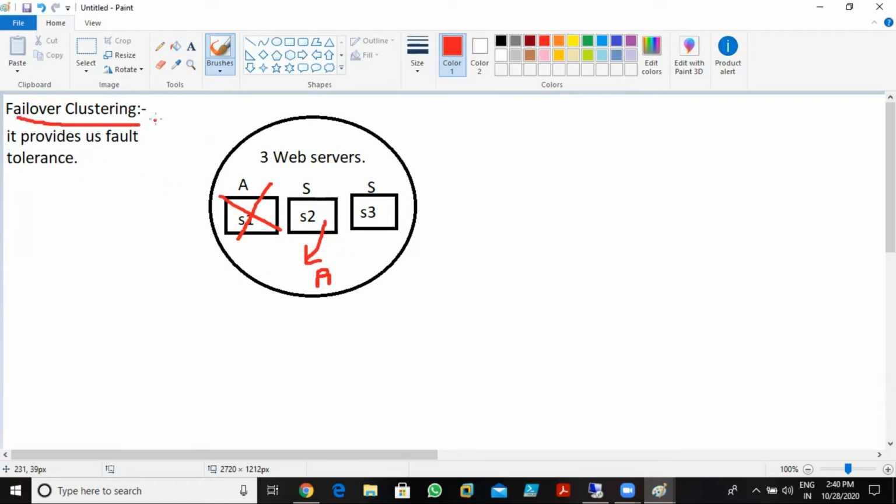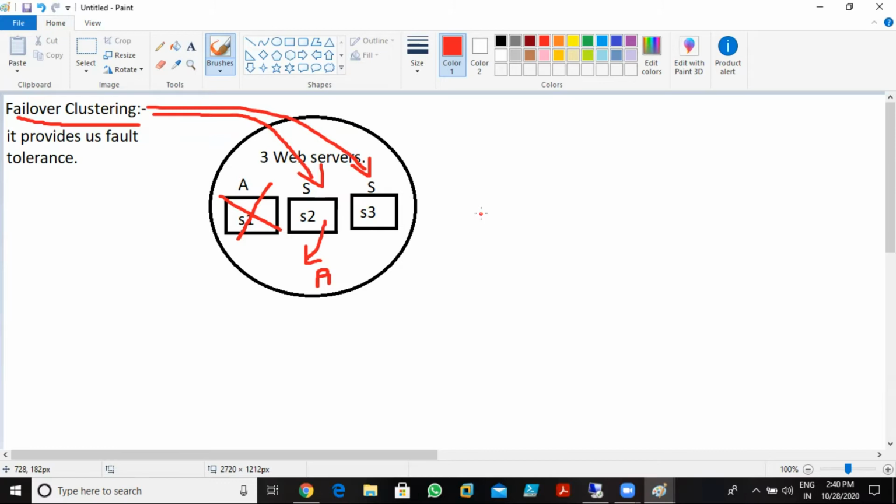The clustering automatically decides which server comes up, whether server 2 or server 3, and becomes the active server. So failover clustering provides us fault tolerance. If one server is down, the second or maybe third server automatically comes up and provides the same resources. That's failover clustering.